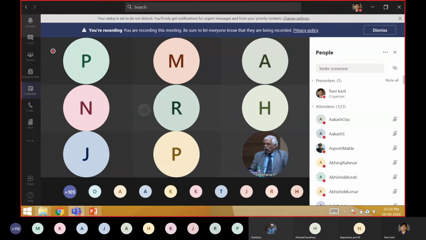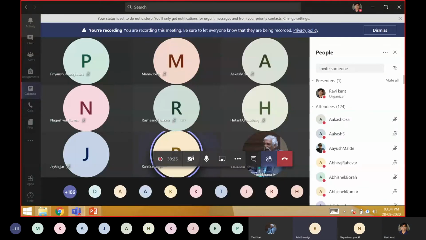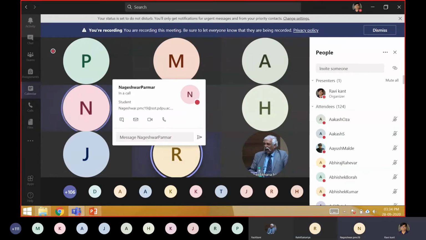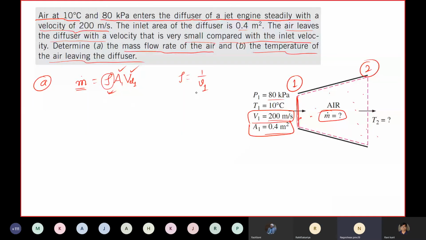Anyways, Rahil, Nagesh, Rahil or Nageshwar, anything you want to tell? Yes, sir. First, PV is equal to RT, and rho is 1 by specific volume.